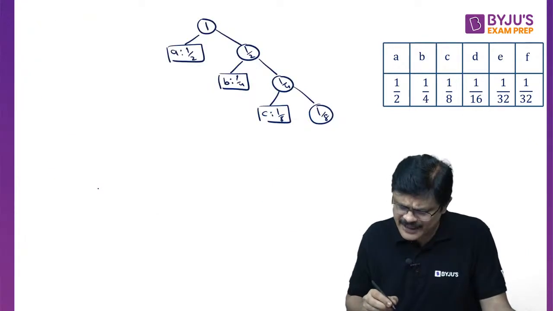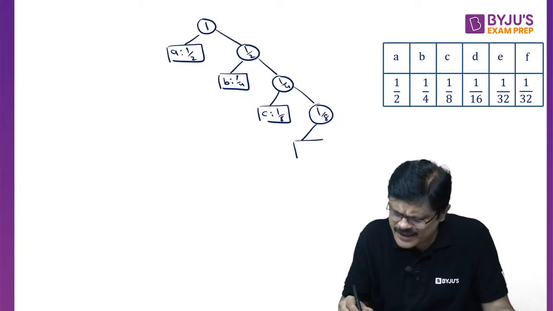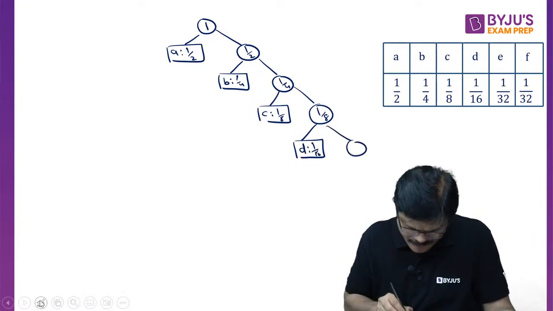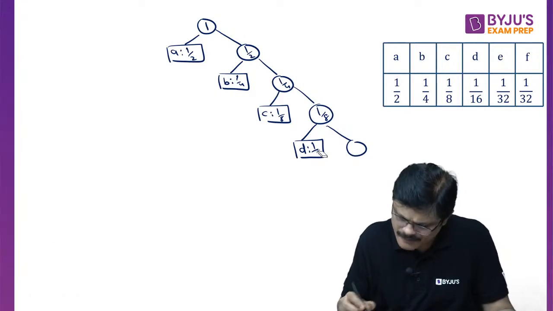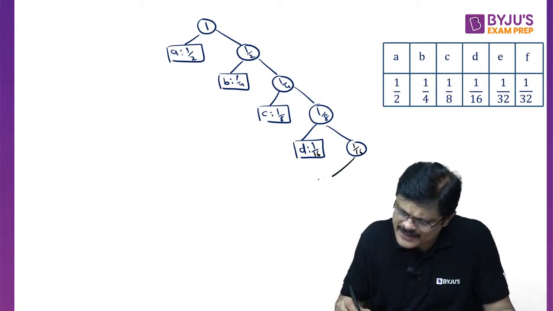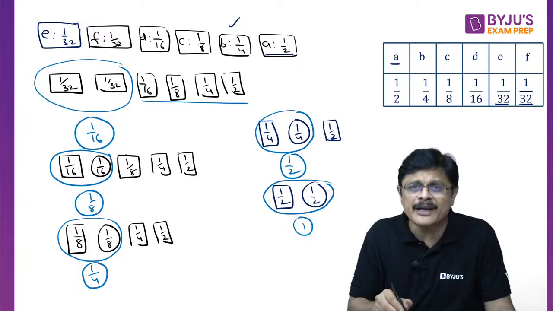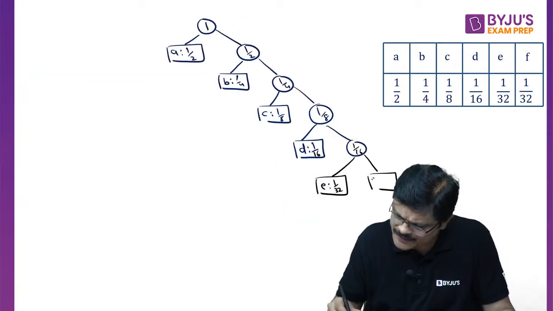Then 1 by 8 is created with what? Actually it is straightforward, sir. If you observe, this is straightforward. D with 1 by 16, then it is 1 by 16. Now again this is E with 1 by 32 and this is F with 1 by 32, because these two are directly created by original nodes.